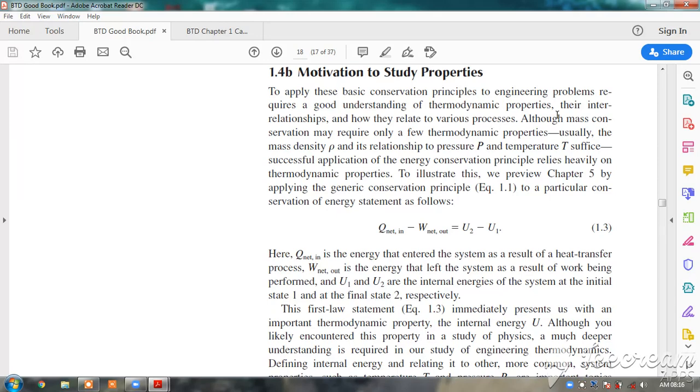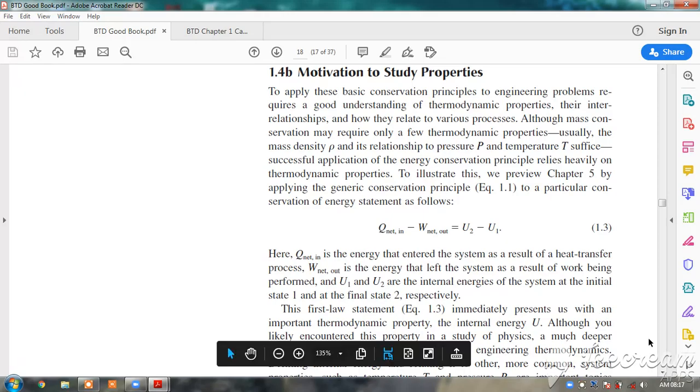Although mass conservation may require only a few thermodynamic properties, usually the mass density, that is rho, and its relationship to pressure P and temperature T suffice, successful application of the energy conservation principle relies heavily on thermodynamic properties. So this law of conservation of energy is dealt with in terms of thermodynamic properties.